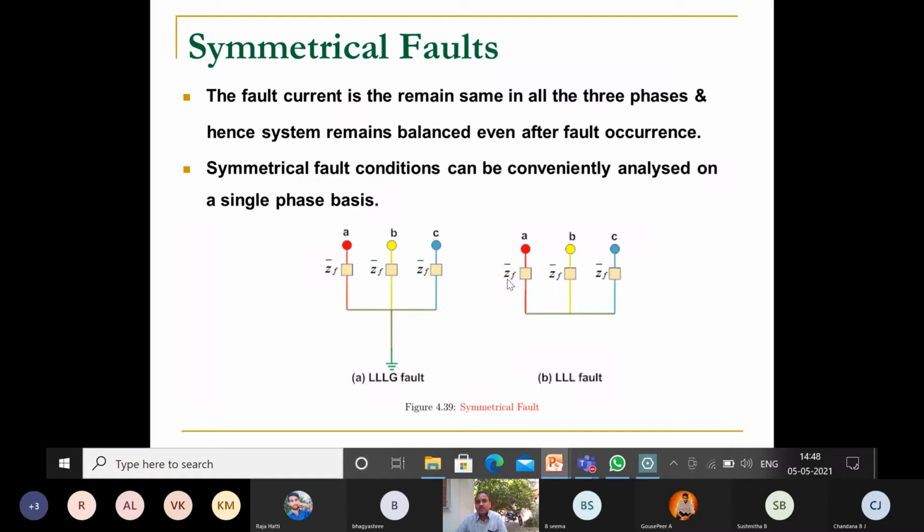What happens is, initially transient and subtransient reactances come into the picture, so in that period there are slight variations in the parameters, that is the voltage and current. After the transient and subtransient period, it will reach the steady state and the current will remain balanced. So that is called the symmetrical fault analysis.